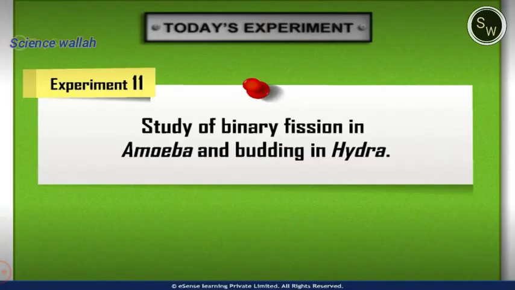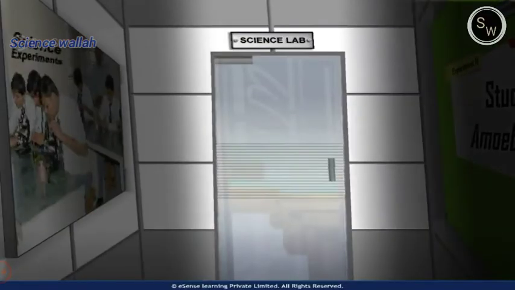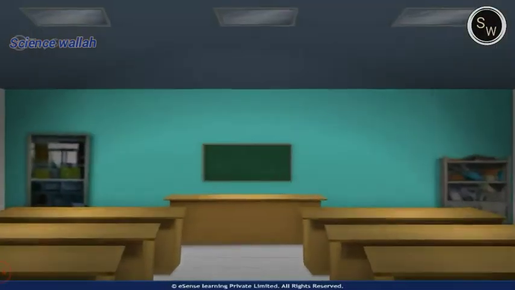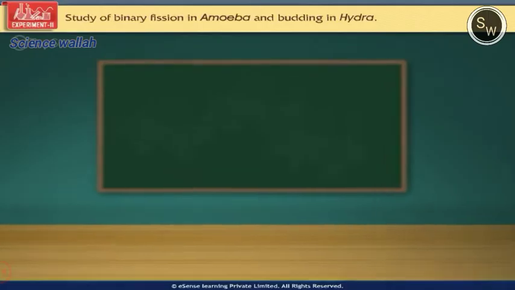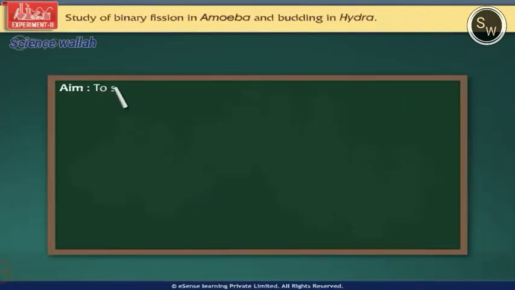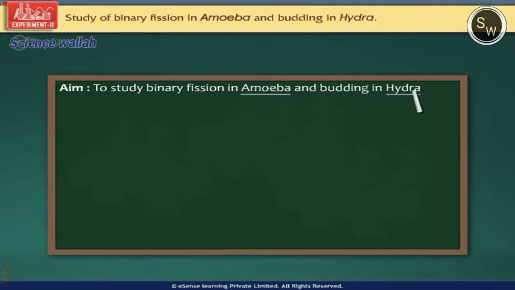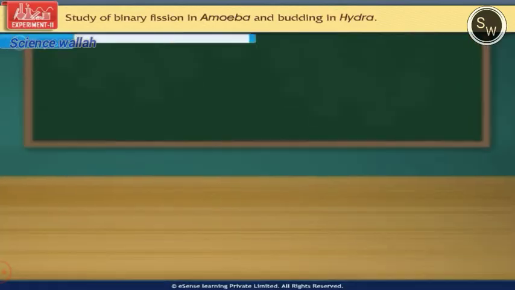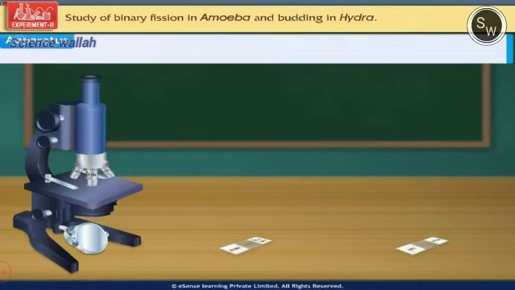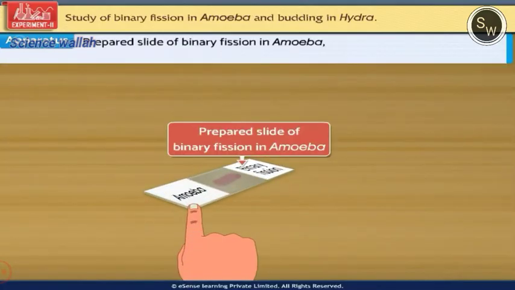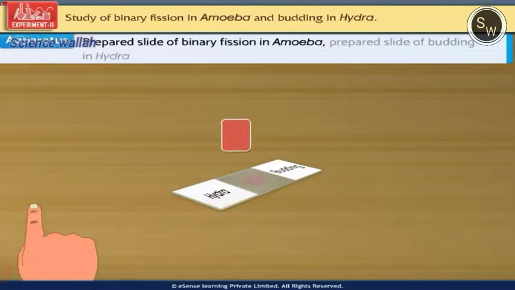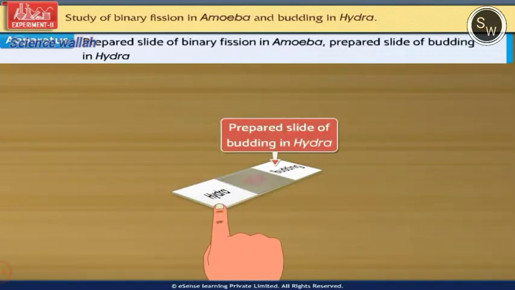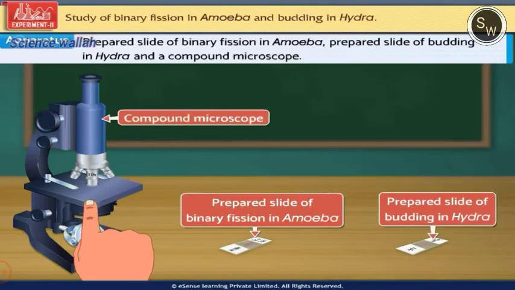Binary fission in amoeba and budding in hydra. The aim of the experiment is to study binary fission in amoeba and budding in hydra with the help of prepared slides. The materials and apparatus required to perform this experiment are prepared slide of binary fission in amoeba, prepared slide of budding in hydra, and a compound microscope.